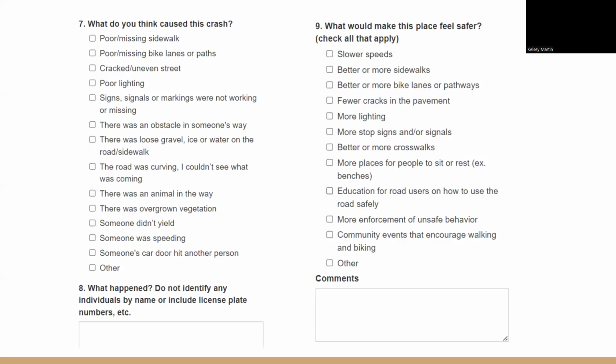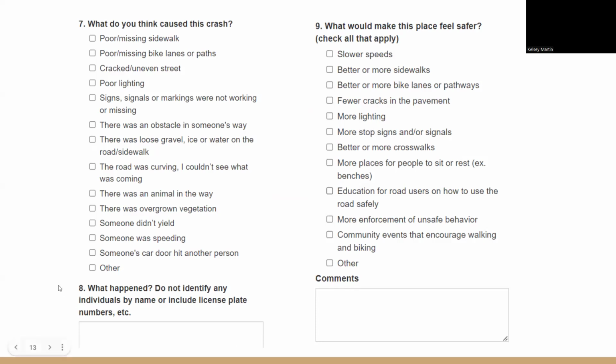Once you go through those, you'll then have a chance to express your opinions and comments on what happened and what could make it feel safer. So, what caused this crash? You can choose as many or as little of these options as you would like. And we also encourage people to make sure to write a narrative.